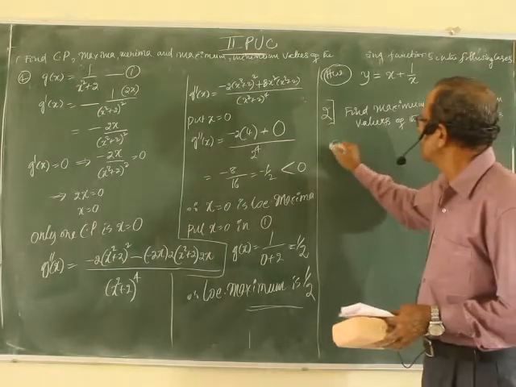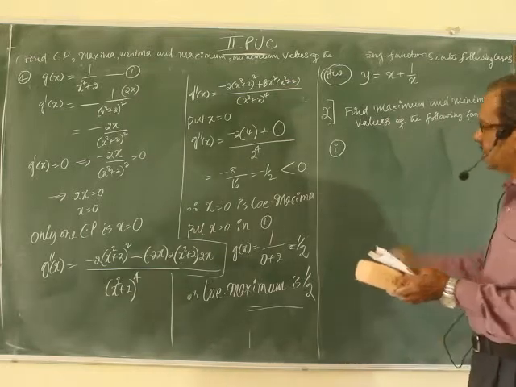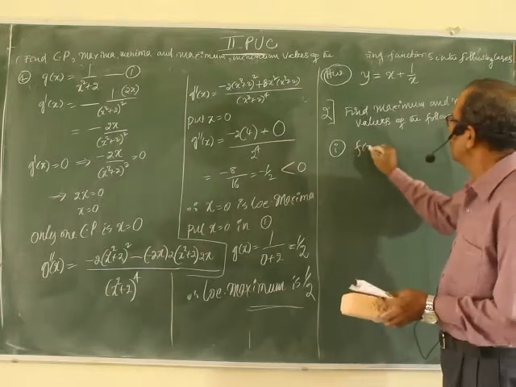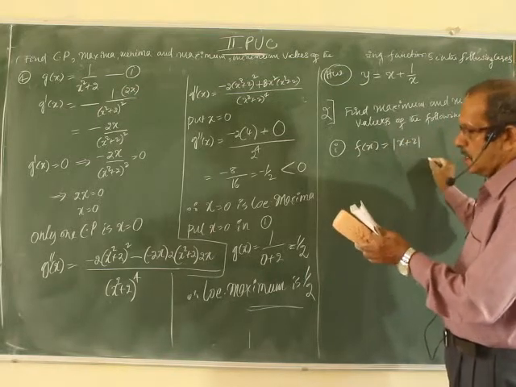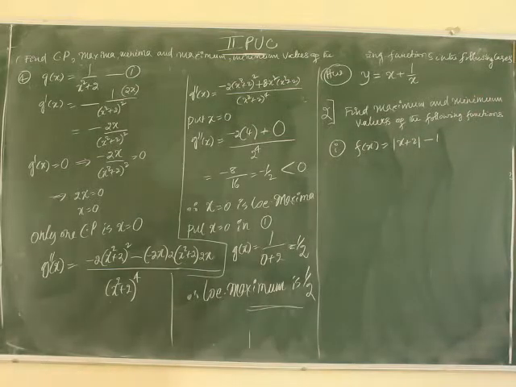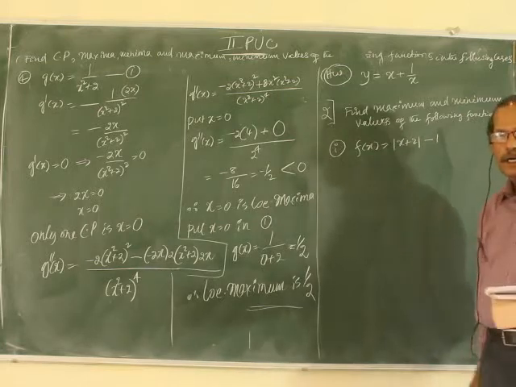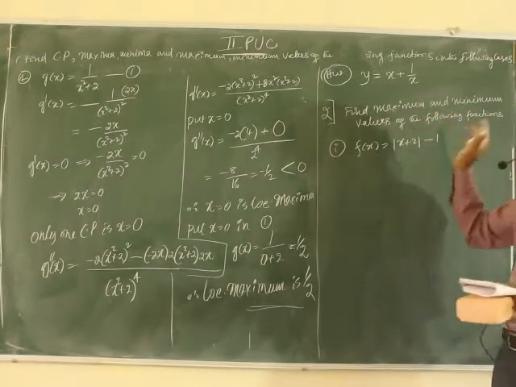Just find the maximum and minimum values of the following function. First one is f of x equal to mod x plus 2 minus 1. What is the maximum value attained by this function? What is the least value attained by this function? That is what is needed.